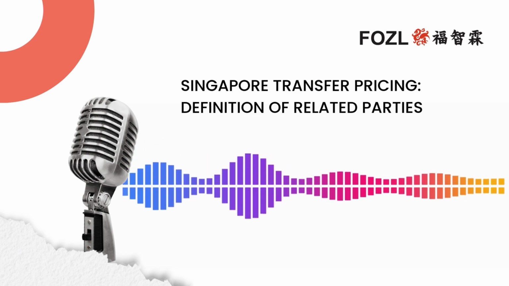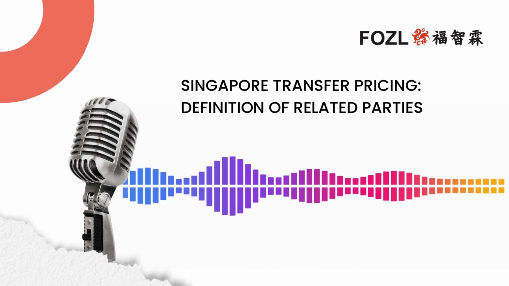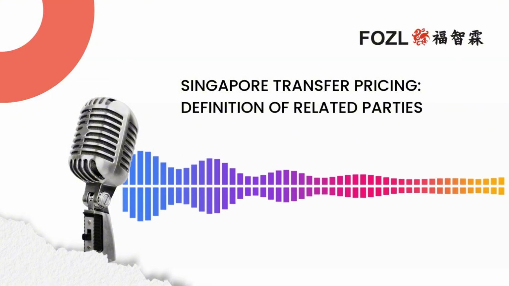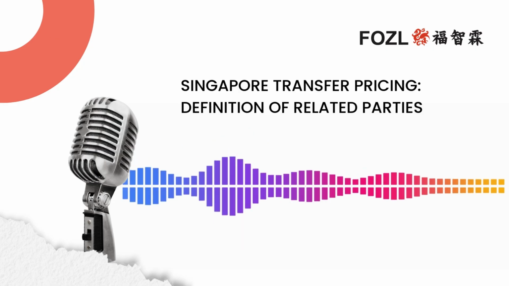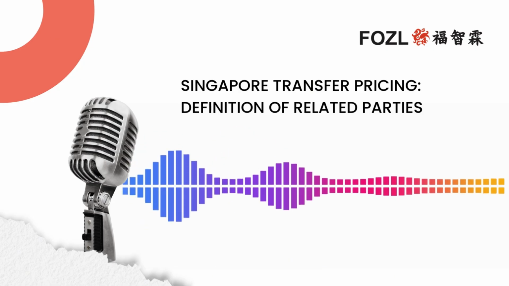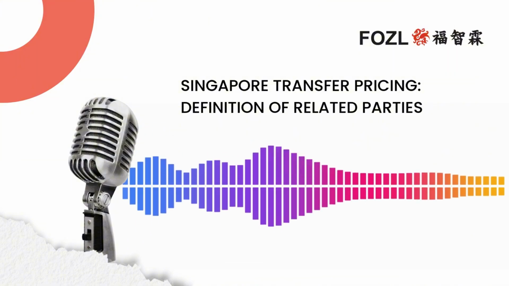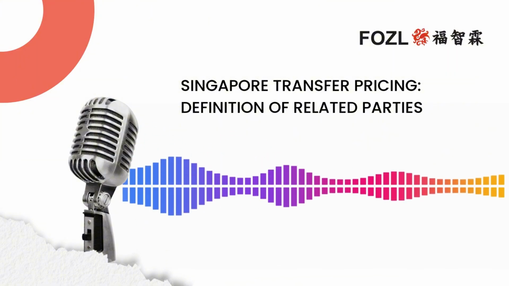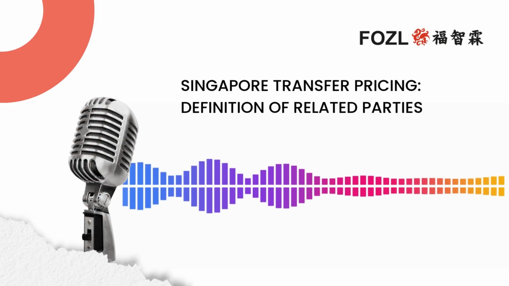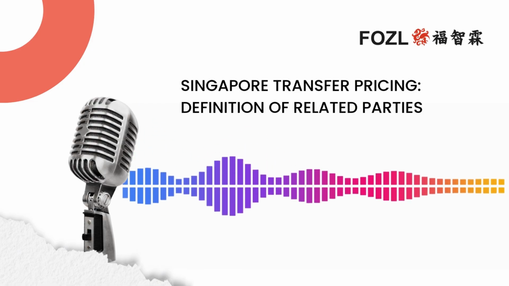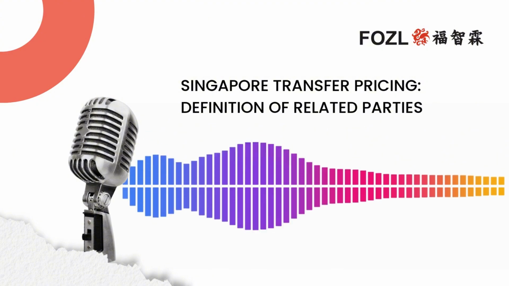And these days, technology plays a huge role in making all of this happen smoothly. Right, because we're talking about these really complex operations and tons of data, right? Oh, yeah, and trying to manage all that manually. Forget about it. Luckily, there's some seriously sophisticated software out there that can do a lot of the heavy lifting for you. So you've got these tools that can collect data, analyze it, generate reports. Exactly. They're lifesavers for companies trying to navigate this whole global transfer pricing maze, especially in a place like Singapore.